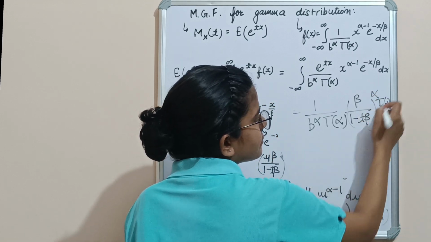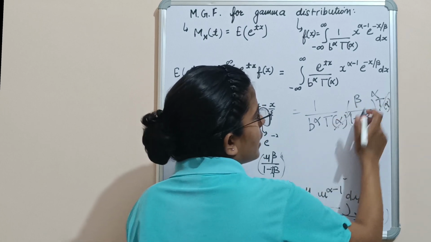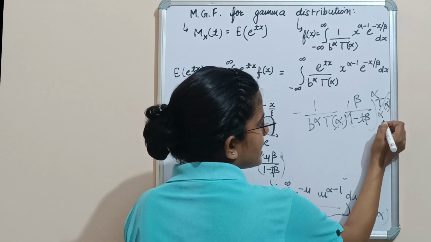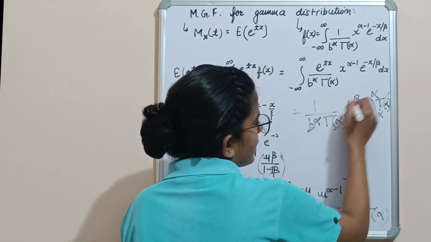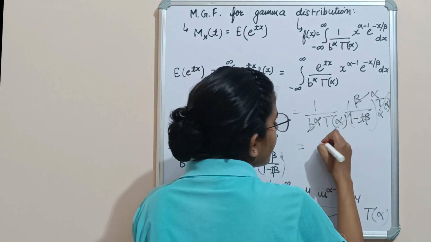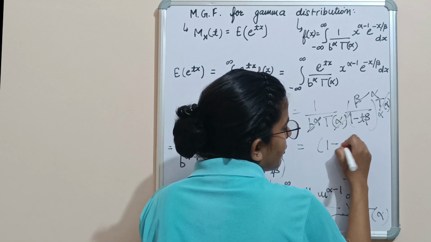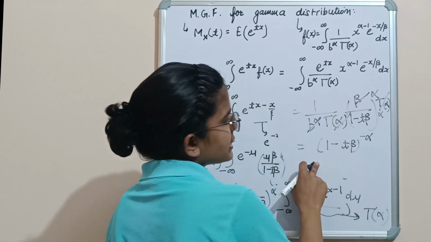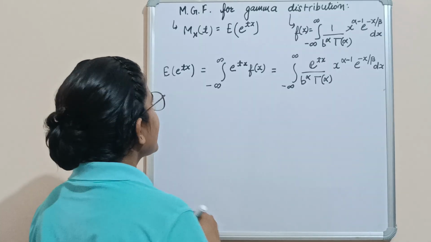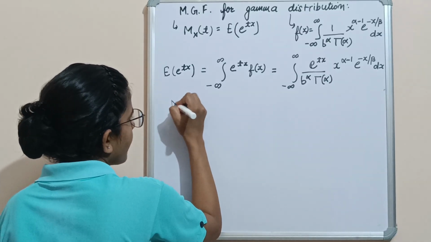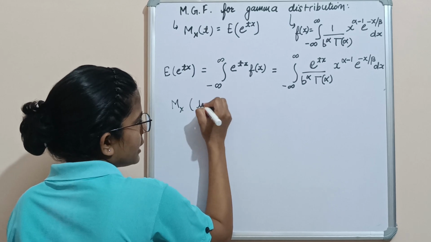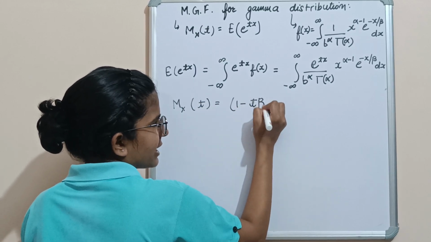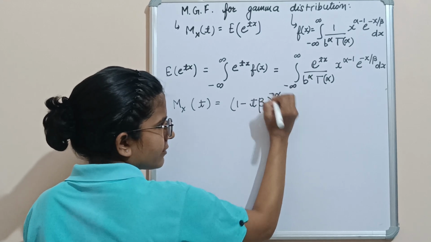Now this and this will be cancelled out. This can be written as beta raised to power alpha, 1 minus t beta raised to power alpha. They both will be cancelled out. So our moment generating function will be 1 minus t beta raised to power minus alpha. This is our moment generating function. Till now we have derived that our moment generating function equals 1 minus t beta raised to power minus alpha.